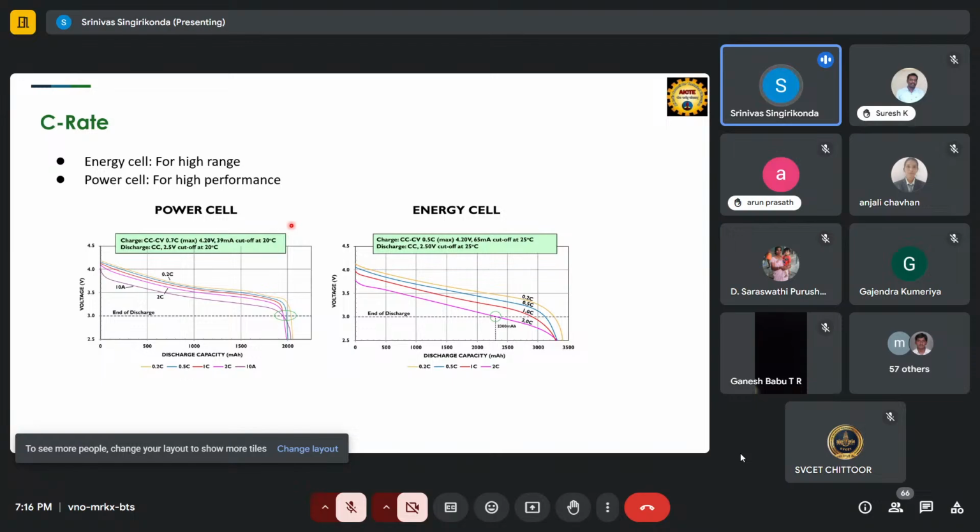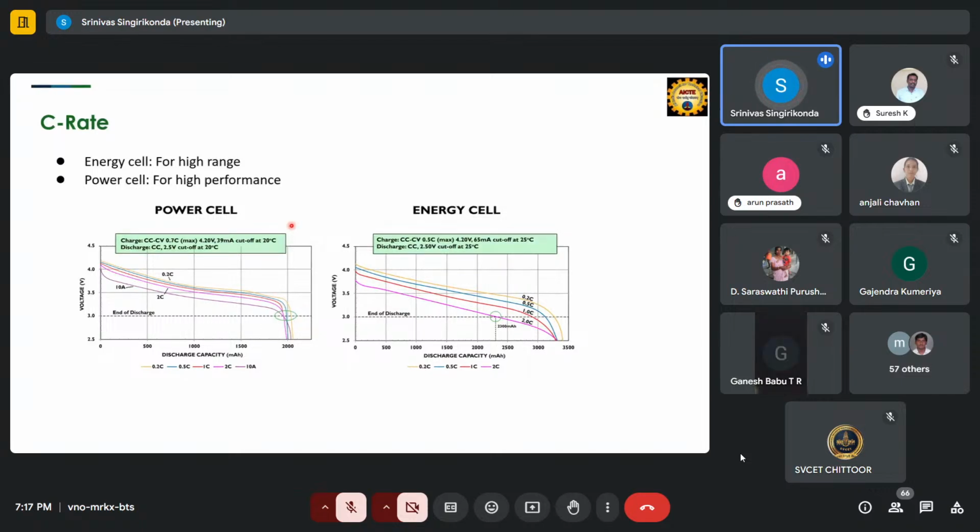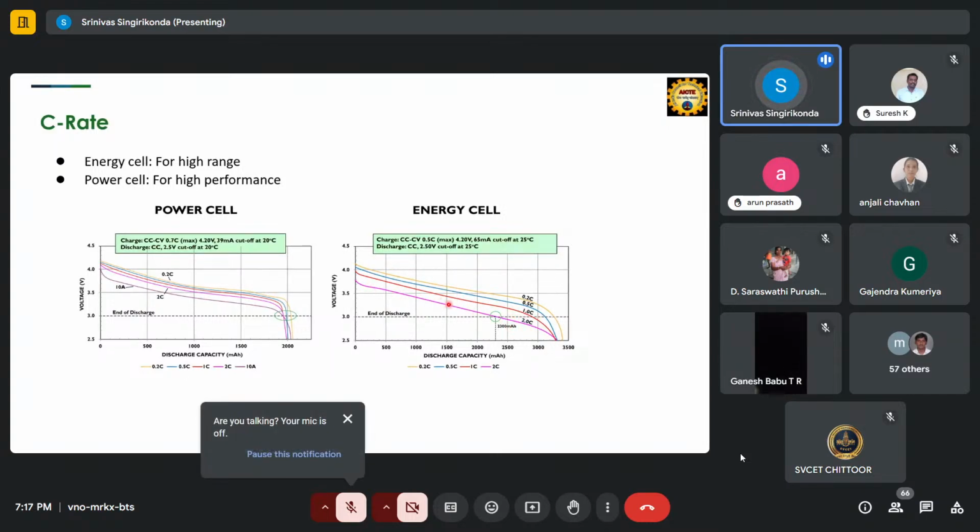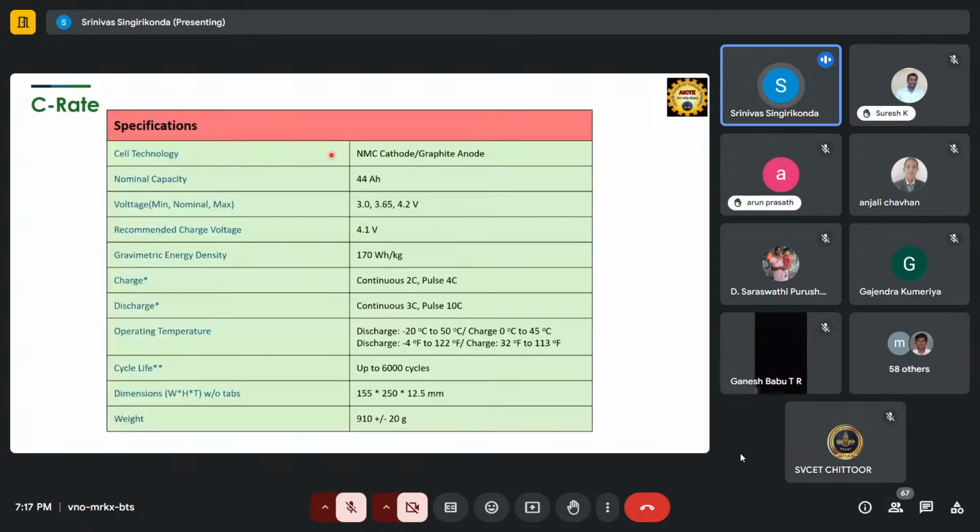Whereas moving from 100 to 200 kilometers per hour within a fraction of 2-3 seconds, right? In the case we require a huge amount of power in less time, there they will use the power cells. But if we require more mileage, that means I want to travel some 100 kilometers, 200 kilometers, but we don't require 200 kilometers per hour speed. We require some 50 to 60 kilometers per hour, right? But I require more distance to travel. So in that case, we'll use the high energy cells. That depends on the C rating. If you're discharging at 1C, 2C, it means more amount of power I'm consuming in less amount of time, right? So in this way the C rating is defined.